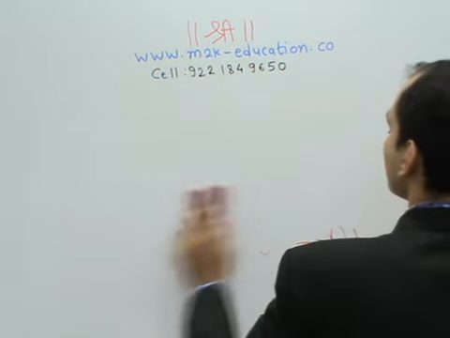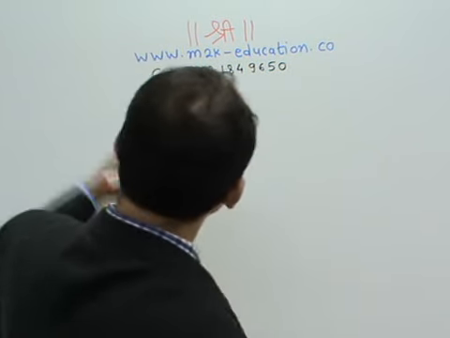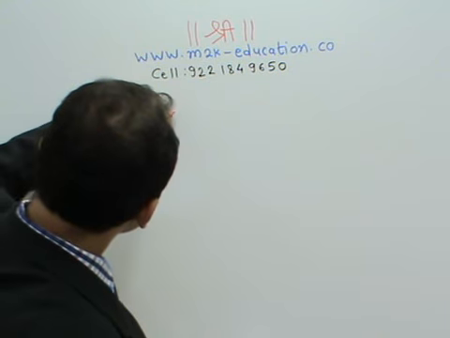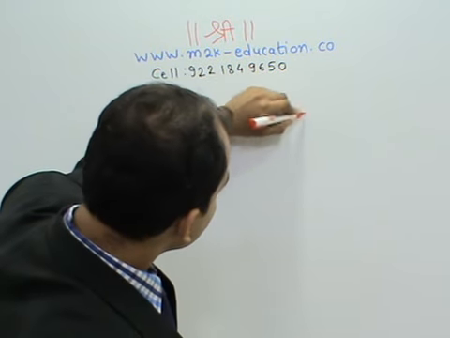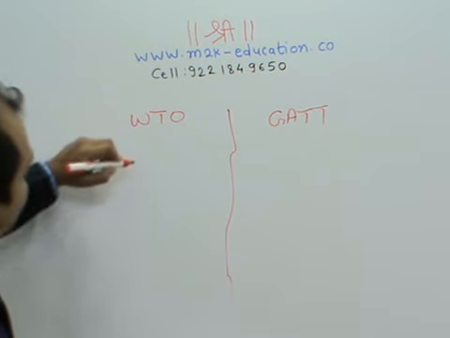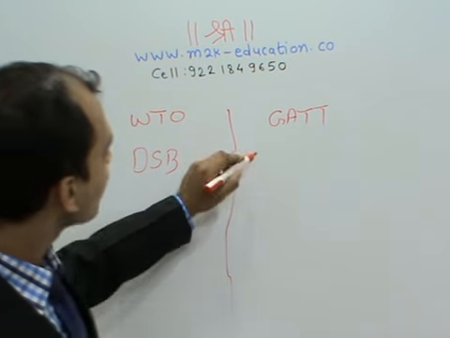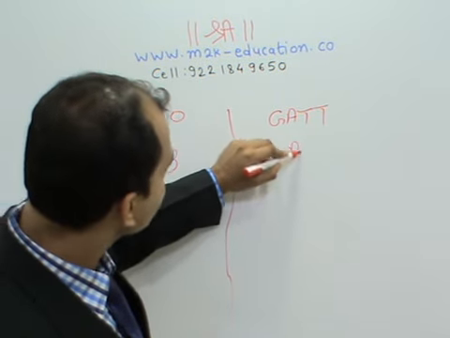Now, what is the difference between WTO and GATT? The main difference is that WTO has a dispute settlement body, whereas GATT does not have a dispute settlement body.